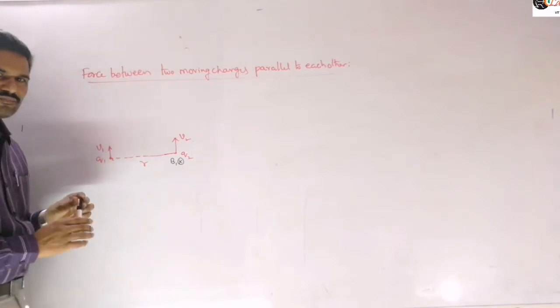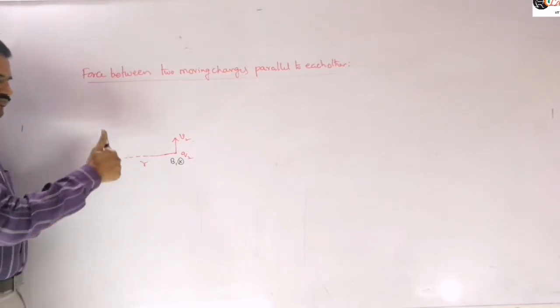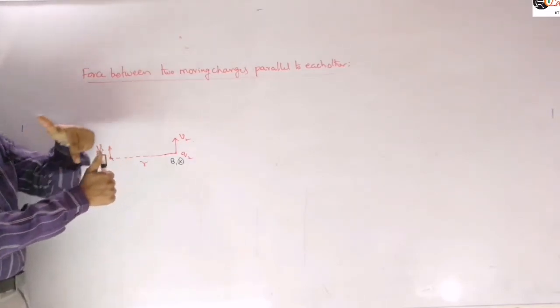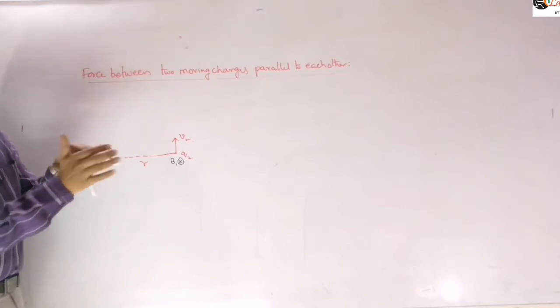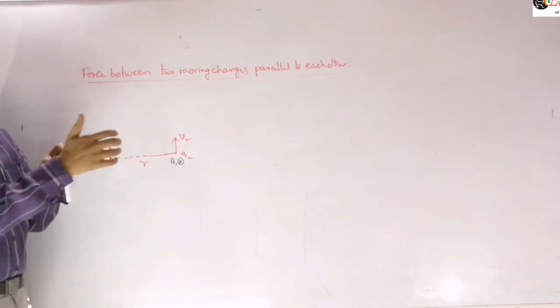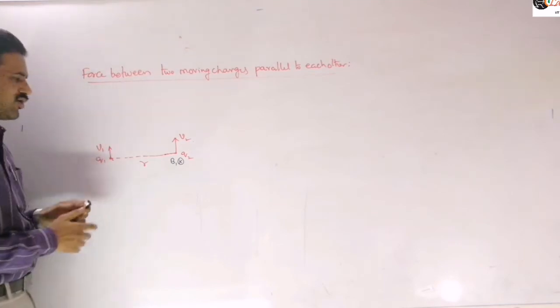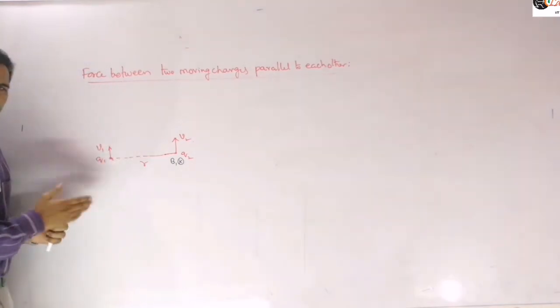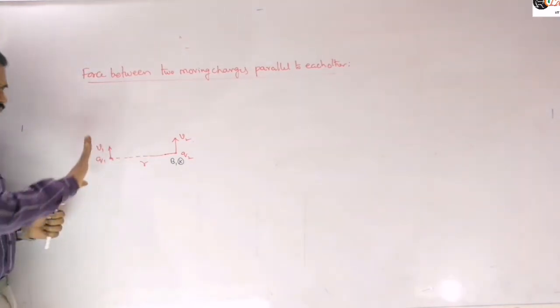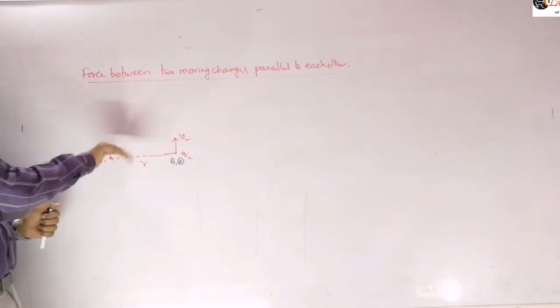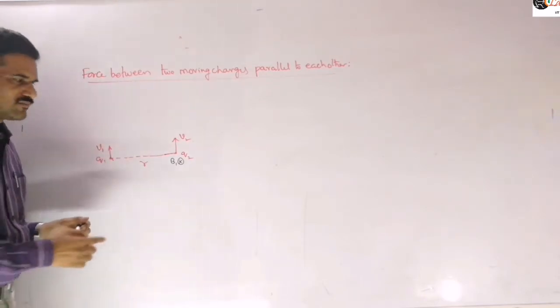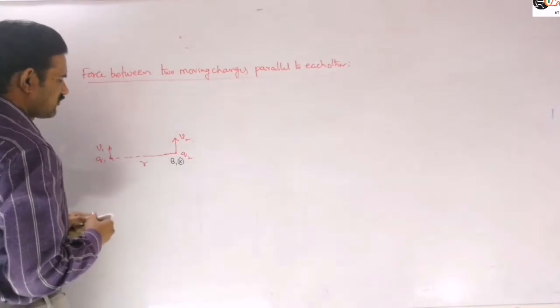Is it clear? If you are assuming the charge is flowing like this, the field lines are circulating like this. The curl of four fingers indicates the direction of the magnetic field. Or you can apply the R bar cross V bar, V bar cross R bar formula also. V bar cross R bar will be into the plane there, right? So that will be the magnetic field.